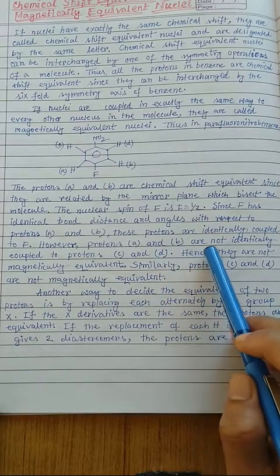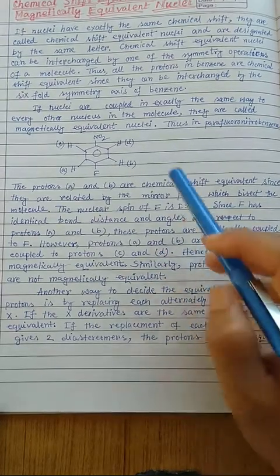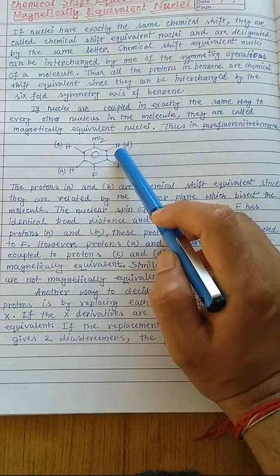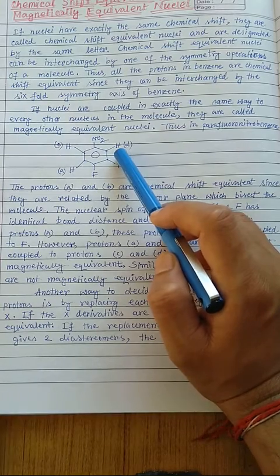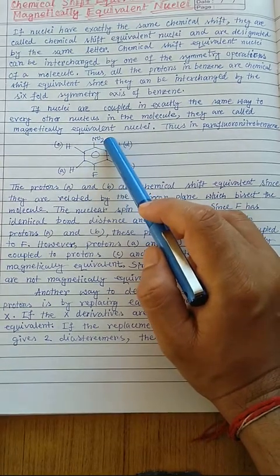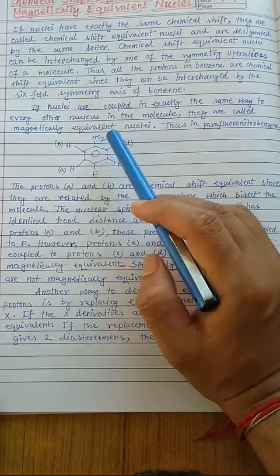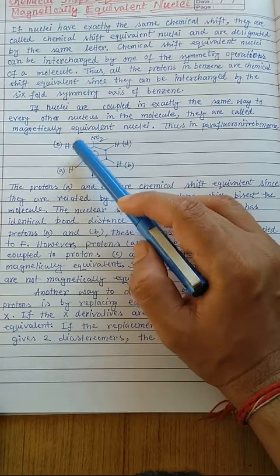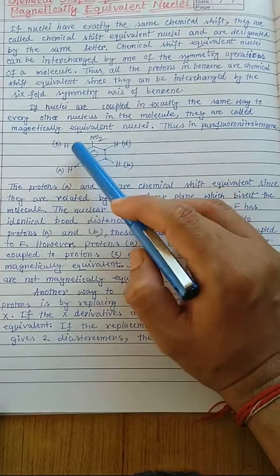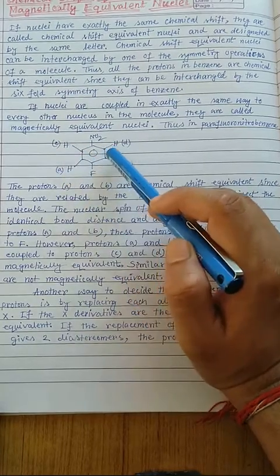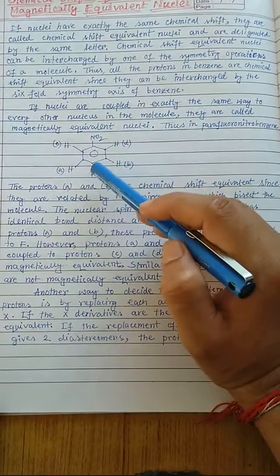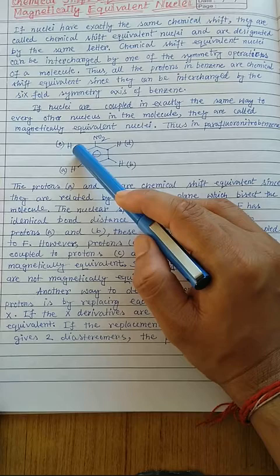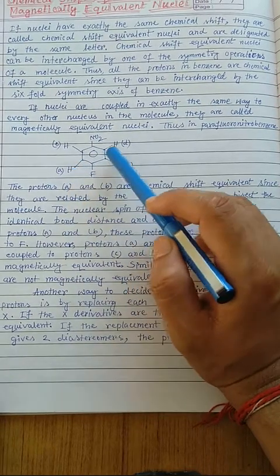However, protons HA and HB are not identically coupled to protons HC and HD. That means if you choose proton C and proton D, they are not identically coupled with this particular proton. Because NO2 is not NMR active, we do not consider this part of the molecule. So if you choose HC, HC and HD are chemically equivalent, no doubt, but what about the relation between HC and HA, HB? We can say that the way HA is coupled with HC is not exactly the same as the way HA is coupled with HD.